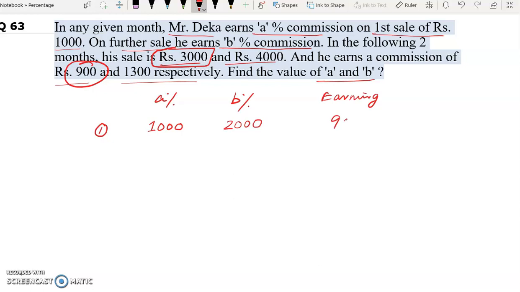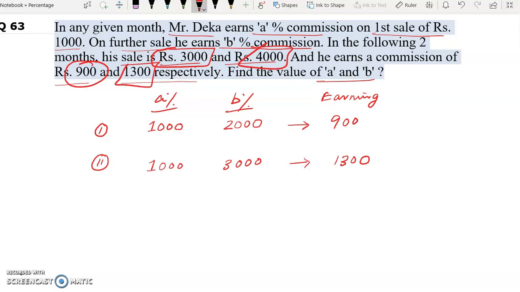Now if we look at the second month, sale is rupees 4000. So till 1000 rupees sale, he gets A% commission, and above rupees 1000 he gets B% commission. So 4000 minus 1000 will be 3000, and here his earning is 1300. His commission is 1300 rupees.